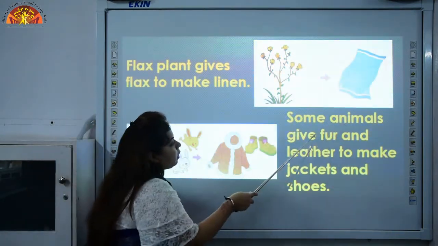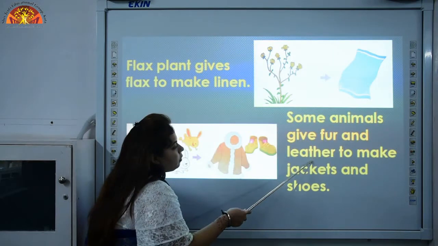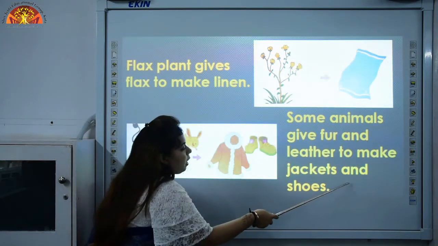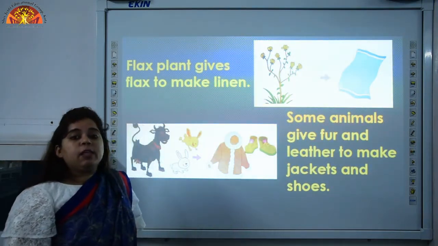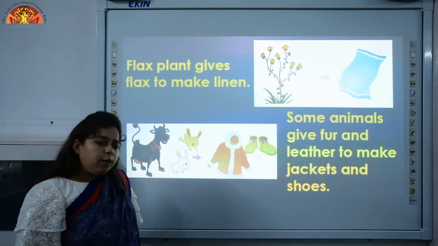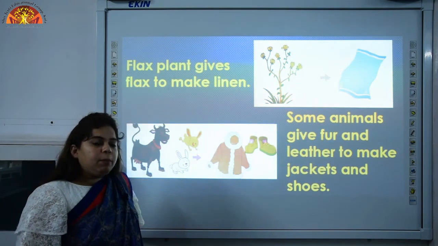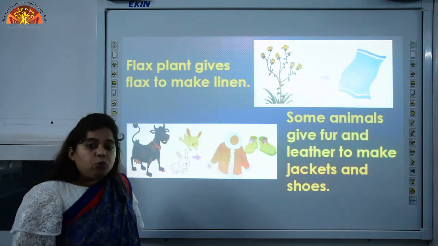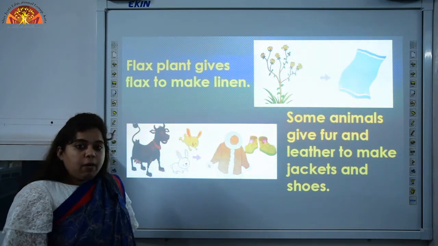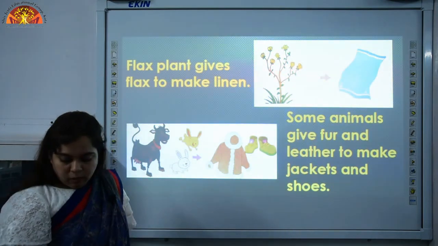Some animals give fur and leather to make jackets and shoes. Some animals give us fur and leather. What do we make from fur and leather? We make jackets and shoes. These products keep us warm.